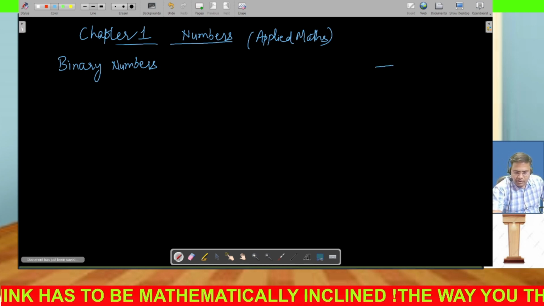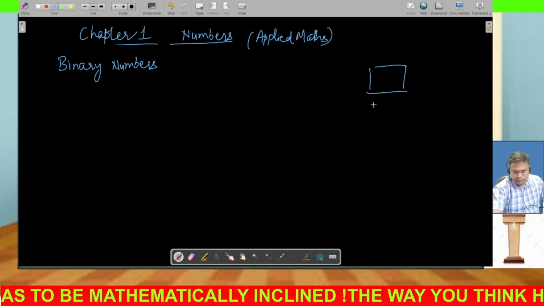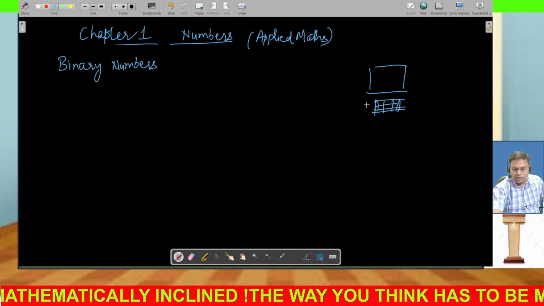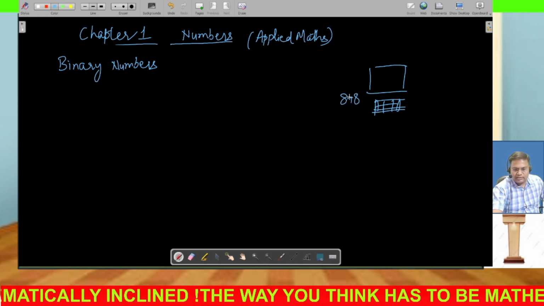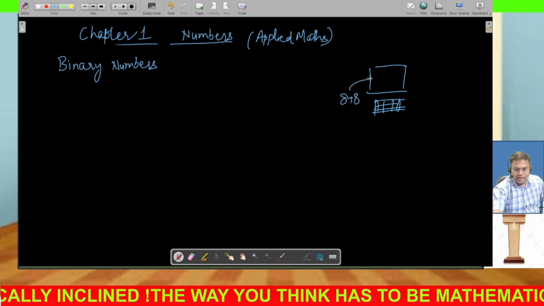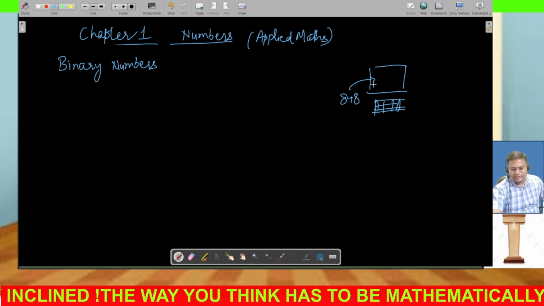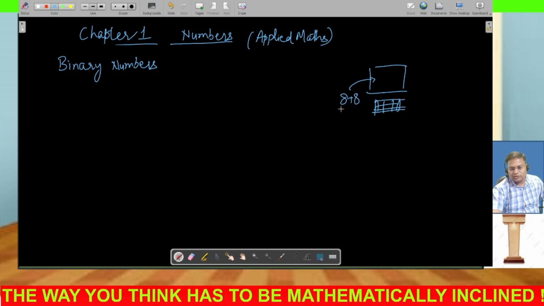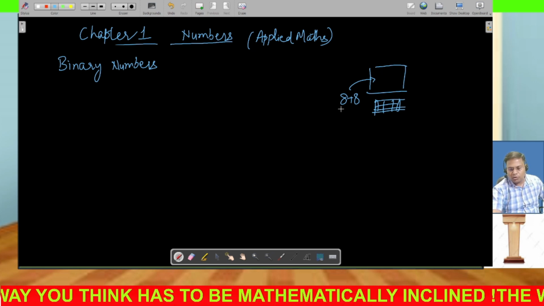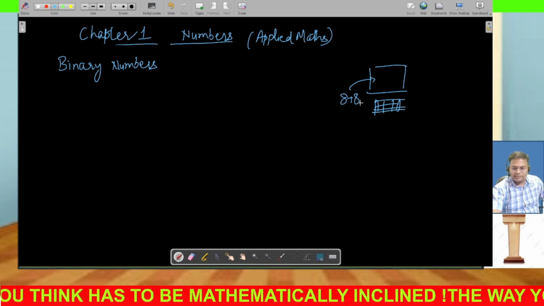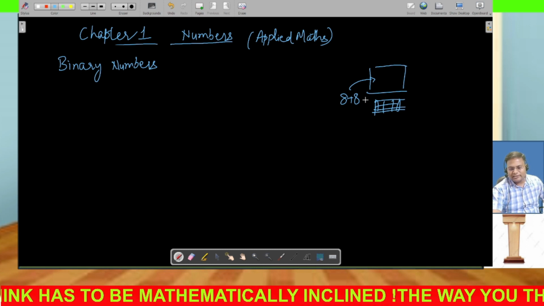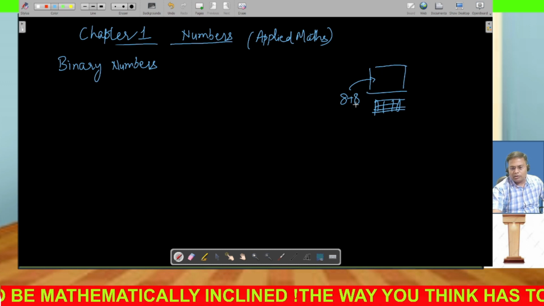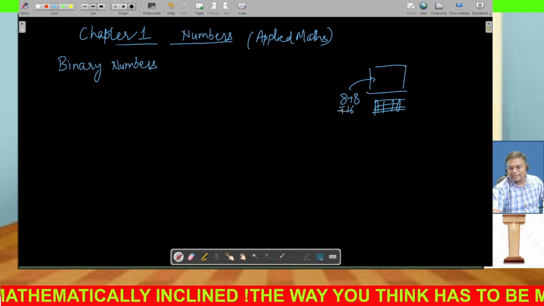See, whenever we give any input, like we have a keyboard, we give any input like we want to do 8 plus 8. So when it goes to this computer system, it is not exactly that we can see here that 8 plus 8, so computer will take it as 8 plus 8. No. So computer receives this information in some special digits, right? And when it process, like you know that answer of this 8 plus 8 is 16.